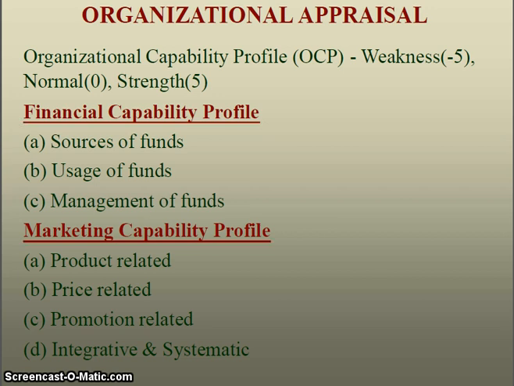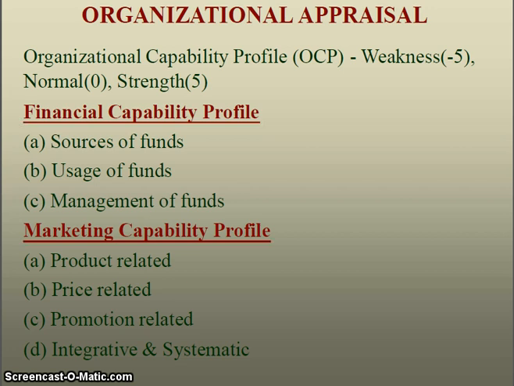For example, in the financial area the capability profile covers sources of funds, whether they are good at sourcing funds, how they are utilizing the funds and how they are managing the funds. So these are the three main areas under financial capability profile.